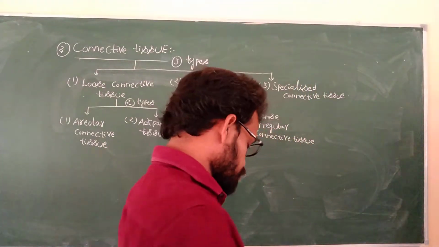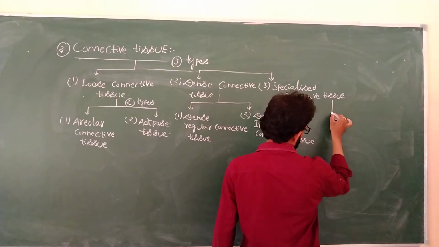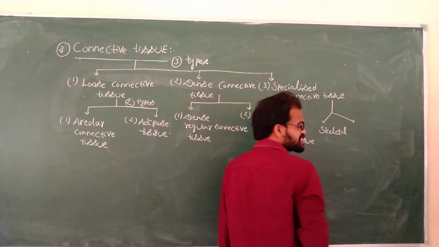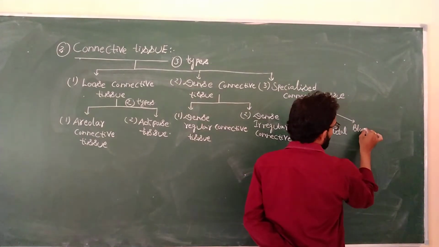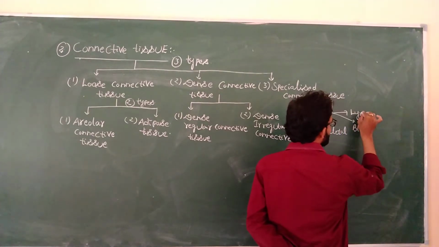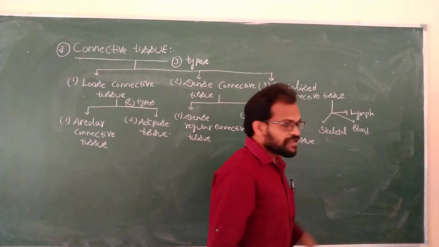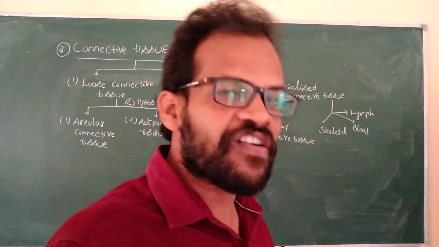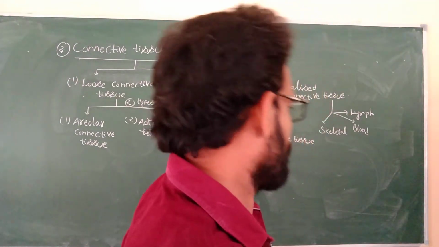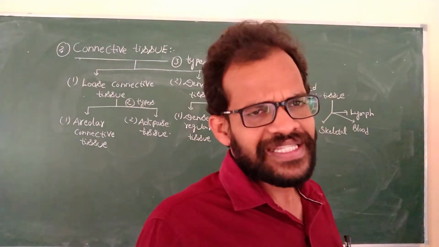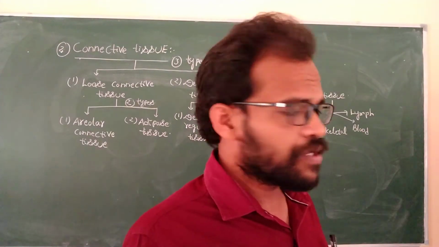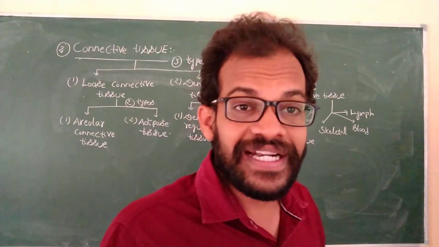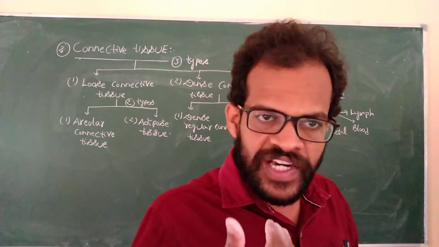Coming to the specialized connective tissues, these include blood and lymph. We already discussed blood and lymph at the time of body fluid circulation: the blood components, the lymph composition, and their functions. Skeletal, smooth and cardiac muscle we will discuss in this chapter. The specialized connective tissues also include cartilage and bones, which we will discuss in detail in this chapter.